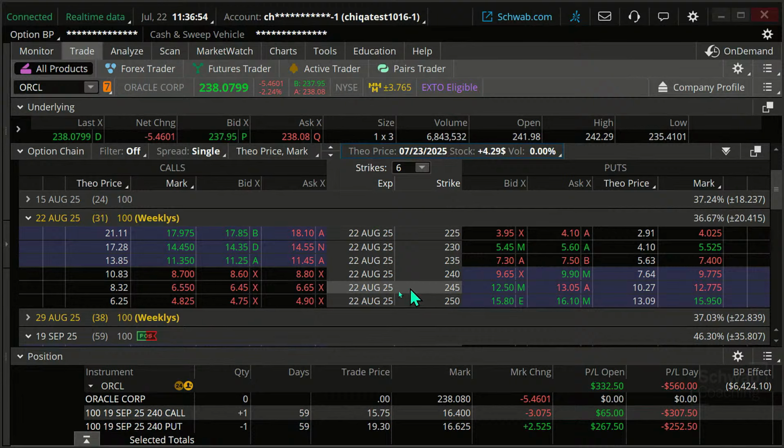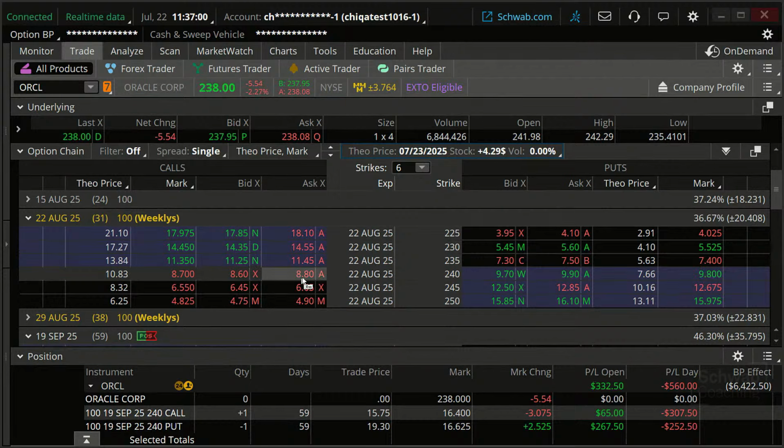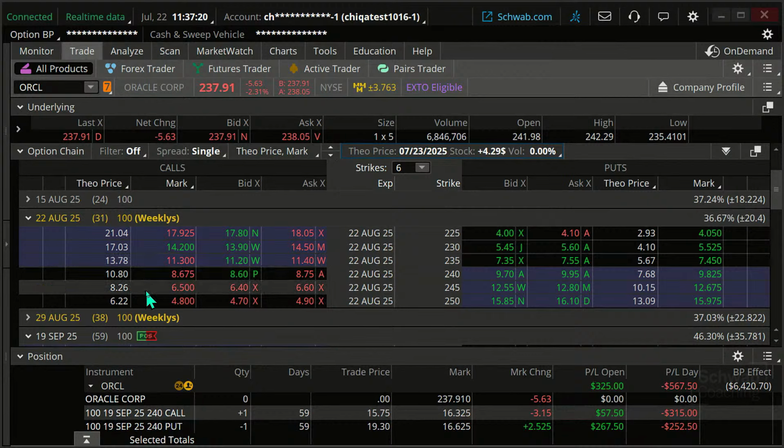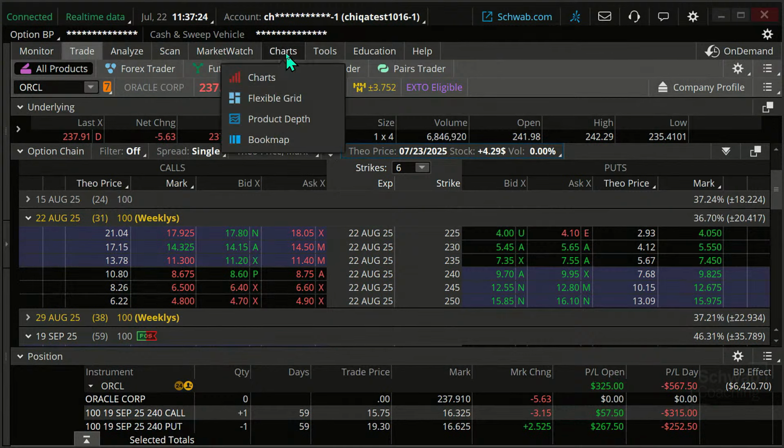Now we can go to our Theo price and we can say, instead of paying about $8.80 or $8.70 as the mid price, we're going to be paying about $10.83, okay? Let me just jot that down. So that gives me an idea of what I'm going to be paying. Now, there's a couple different ways we can attack this in terms of the stop order, but let's also just look at it from this standpoint.